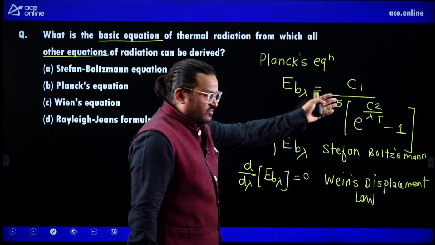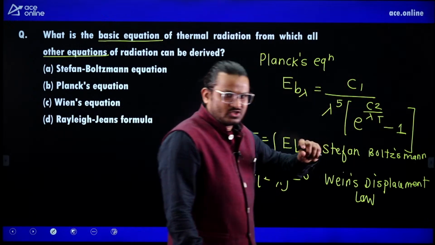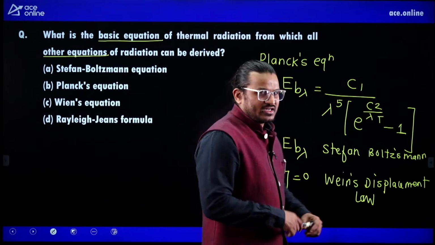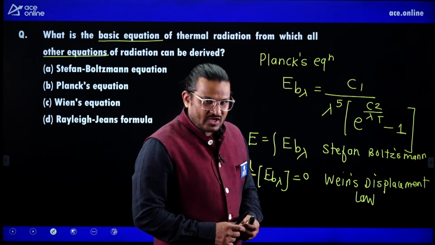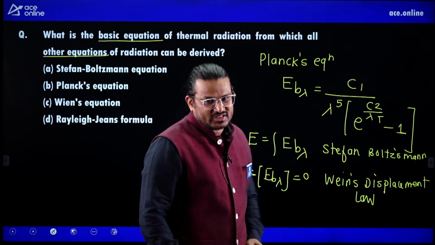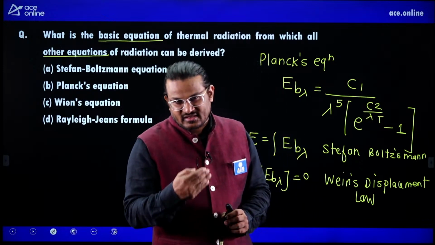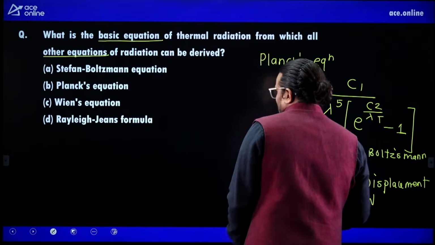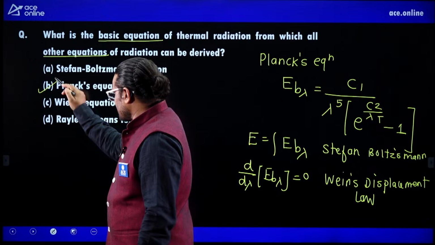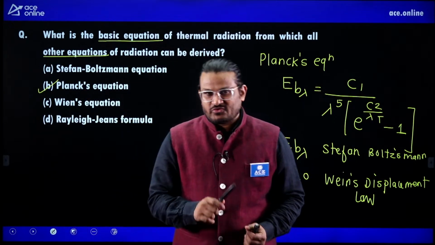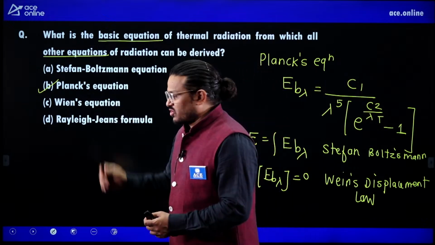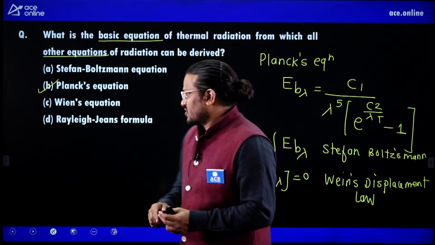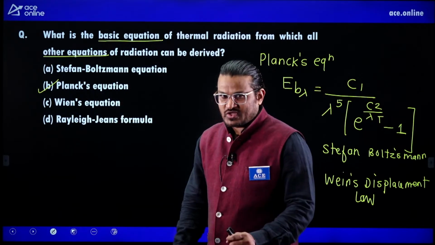Now if you change the C1 and C2 values, let us say C1 is far less than C2, or C2 is far greater than C1, like that, there are other boundary conditions. If you change them, you will get different equations. So what I want to say is that Planck's equation is such an equation from which all the other equations can be derived. So that's why you need to go for Planck's equation. Make sure that you do not go for Stefan Boltzmann. We need to find the basic equation from which the other equations can be derived. So from Planck's equation, you can derive the other equations.